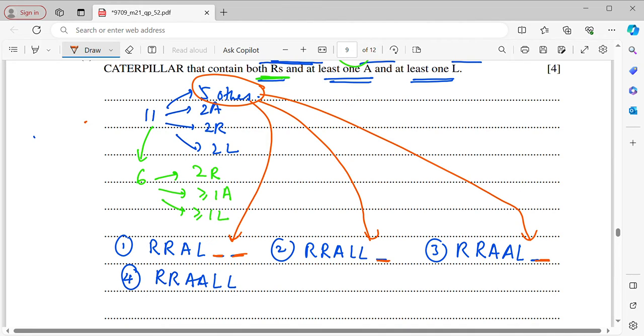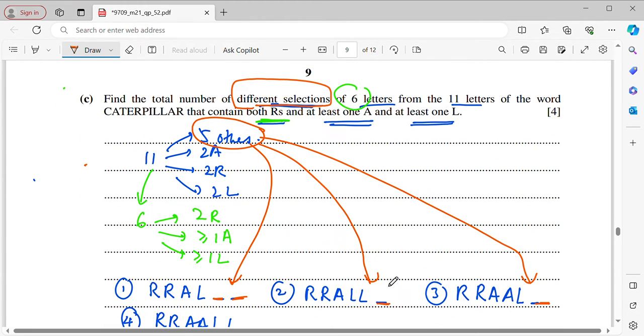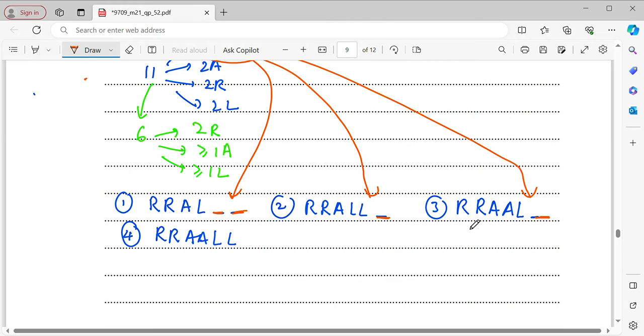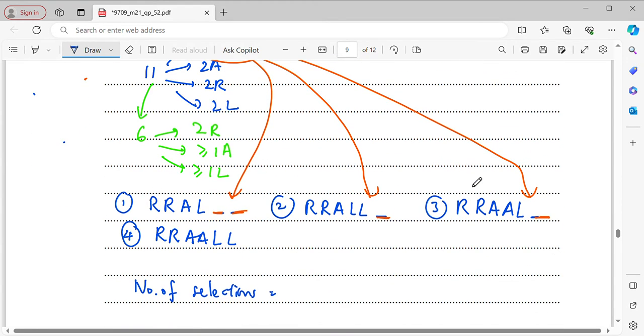Okay, so which means now, since the question is asking for selections, that means the arrangement is not important. What I need to consider for the first 3 cases is I just need to choose either 2 or 1 from the 5 others. So my solution is number of selections. Since we have 5 other letters, for the first case it will be 5 choose 2 because I need 2 others.